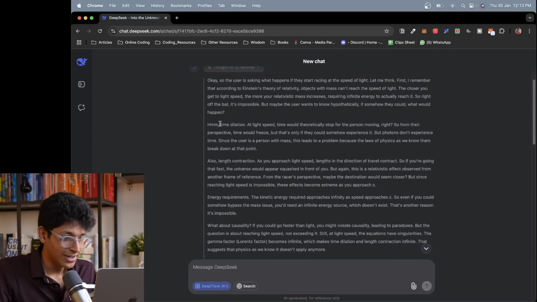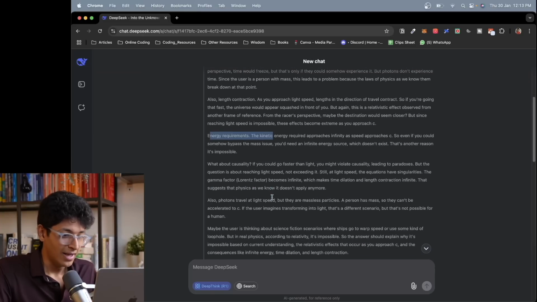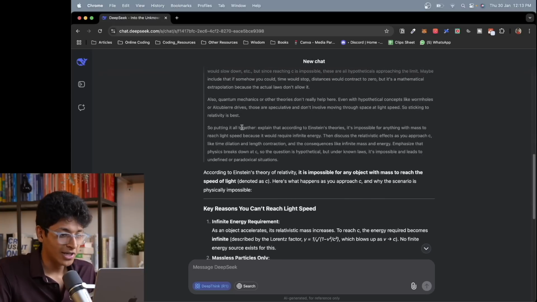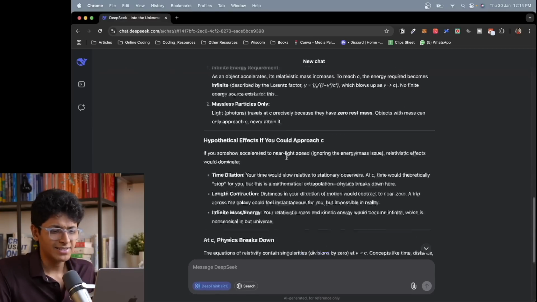It talks about time dilation, length contraction, energy requirements, causality, all of these scientific terms and keywords. It is talking about photons traveling at the speed of light, and then it is concluding, putting it all together, explaining according to Einstein's theories, it's impossible for anything with mass to reach light speed because it would require infinite energy. And then it explains the answers to you. That's one example of a scientific question.